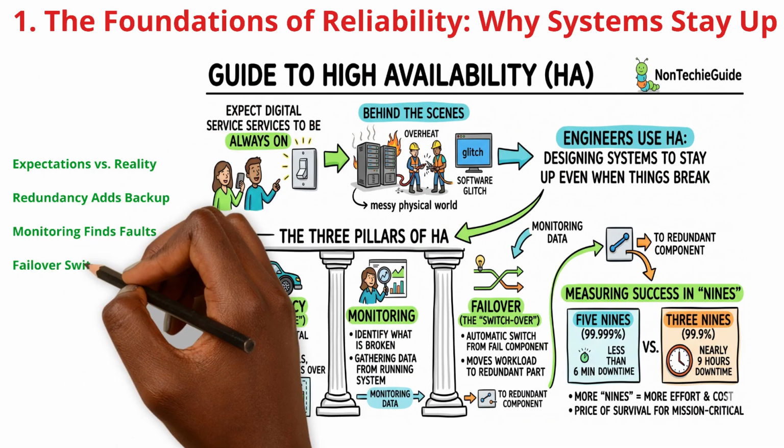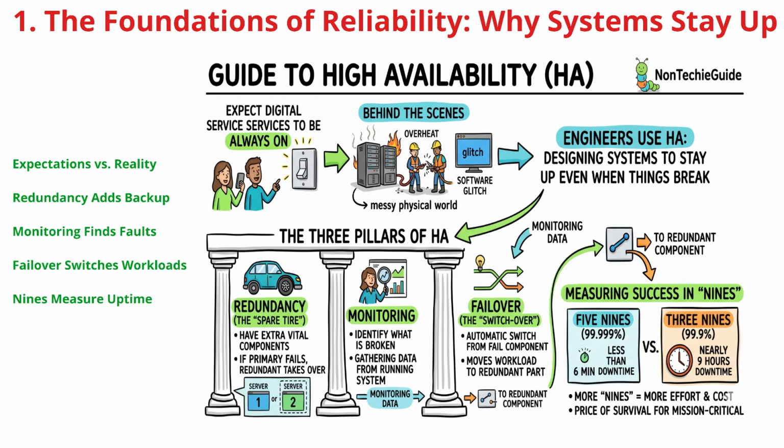In our digital world, we expect technology to work as reliably as a light switch, instant and certain. But behind that smooth experience, the physical reality is messy. Servers overheat, hardware fails, and software glitches. High availability is the engineering art of ensuring that when these breaks happen, your service stays up.